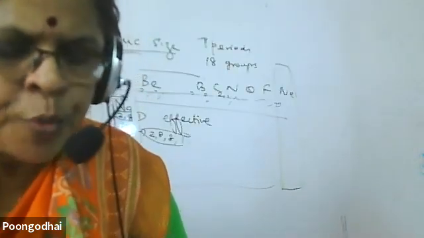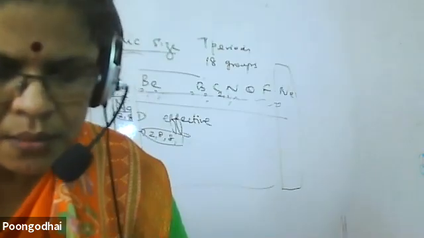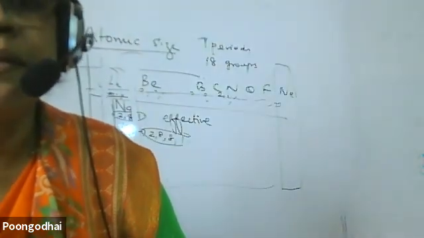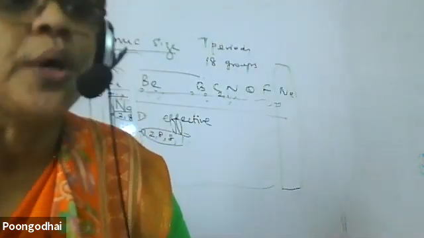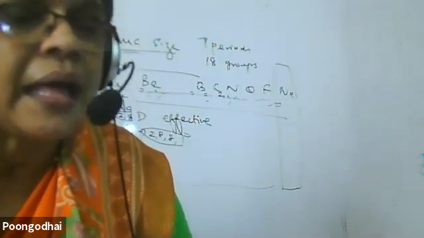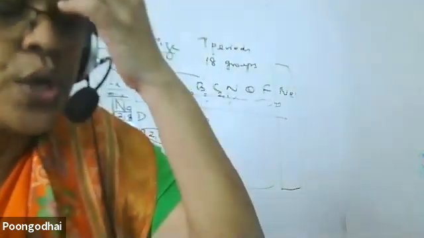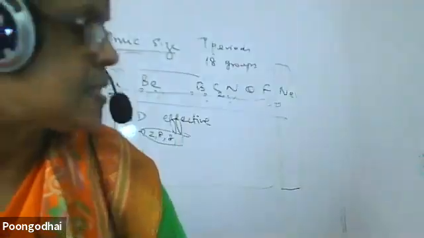Next, Niranjan. When I move along the period, what happens? Ma'am, the number of electrons in the valence shell increases and then the effective radius decreases. Don't just say it, understand and do it. The electrons get added up in the same shell, so the effective nuclear charge increases and the size of the atom decreases.